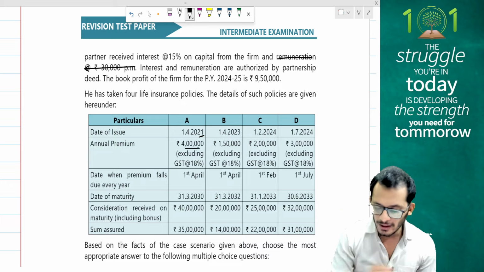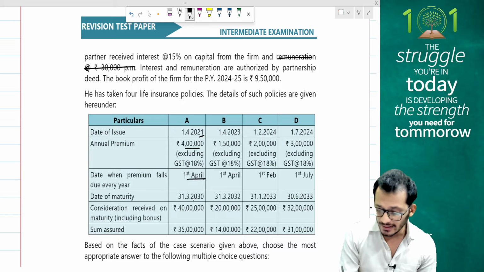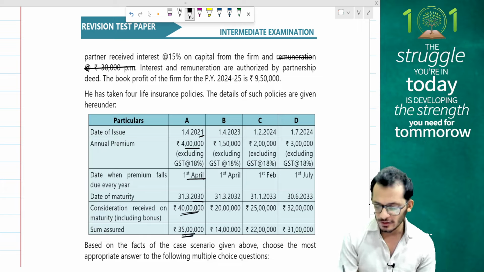I have a premium of 4 lakh rupees which I've paid. The date on which the premium falls due is 1st April. The date of maturity is 2030. Consideration received on maturity is 40 lakh rupees, whereas the sum assured is 35 lakhs.